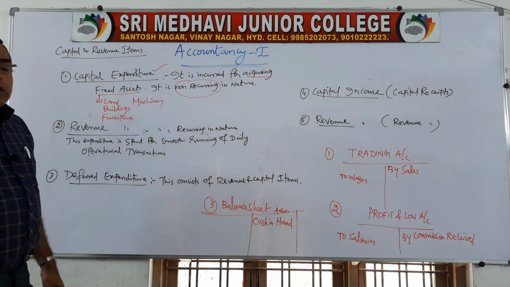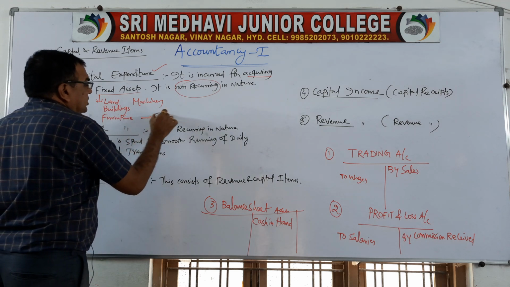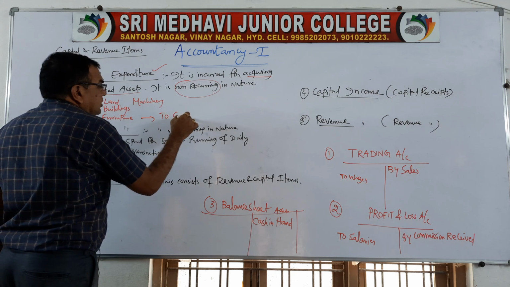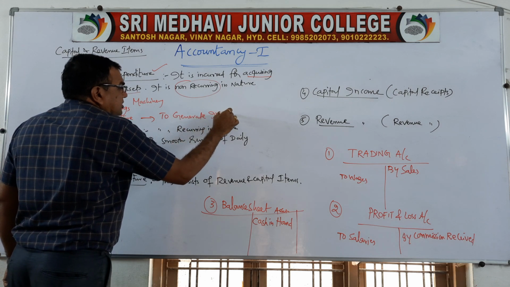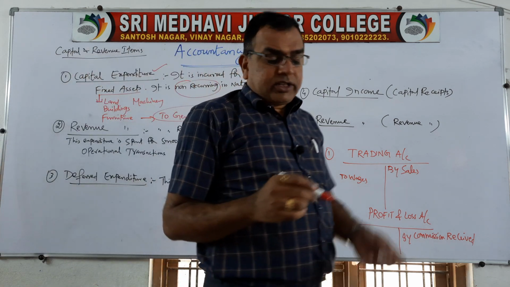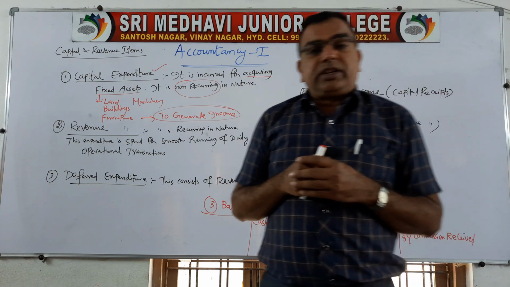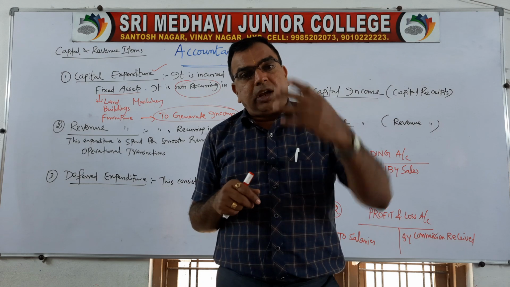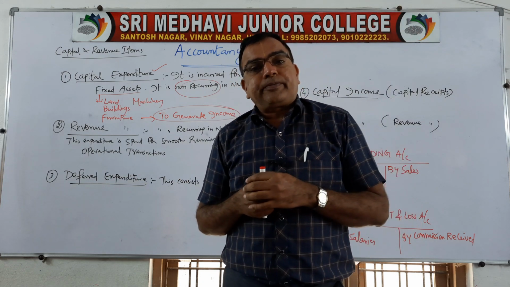Why do we buy this? All these things will help you to generate income. These assets are purchased to generate income. So the other way you can say that the expenditure which is incurred by any business organization to create income, to generate income or to increase income is called capital expenditure.